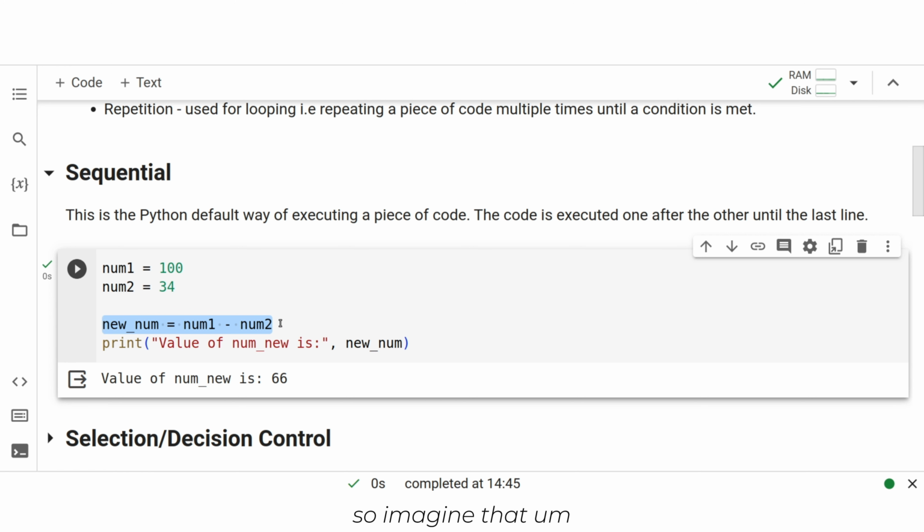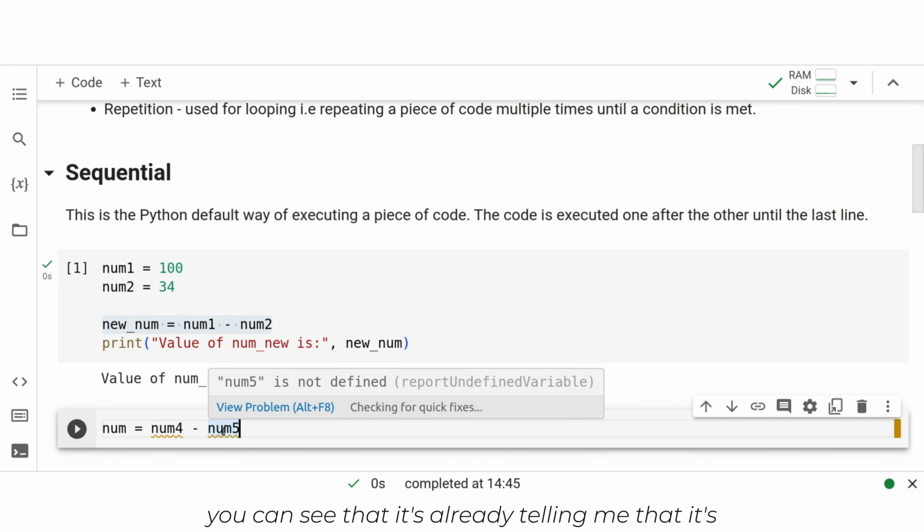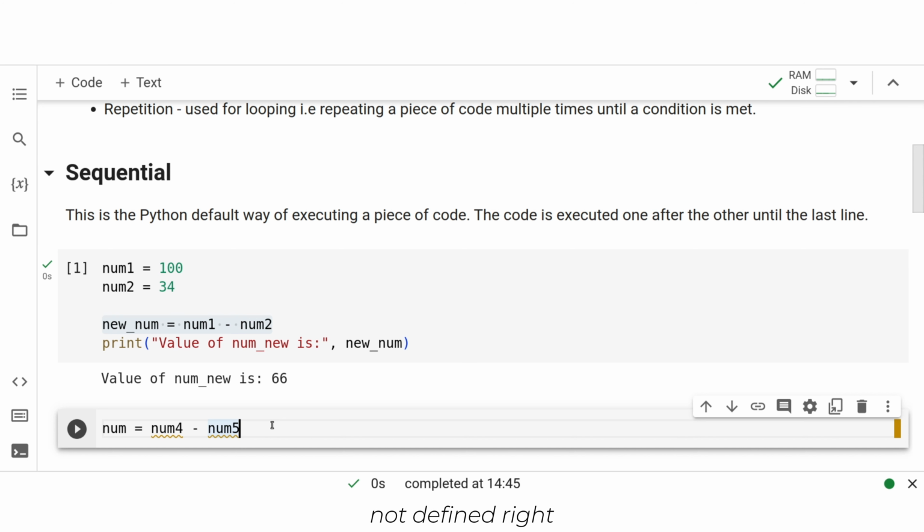So imagine that I put another piece of code here, and I say num3 is equal to num4 minus num5. You can see that it's already telling me that it's not defined, right?